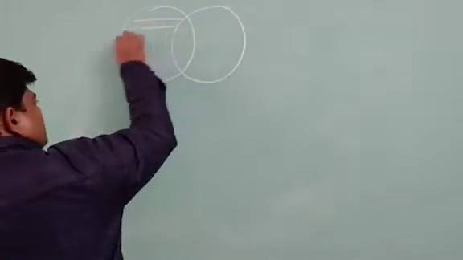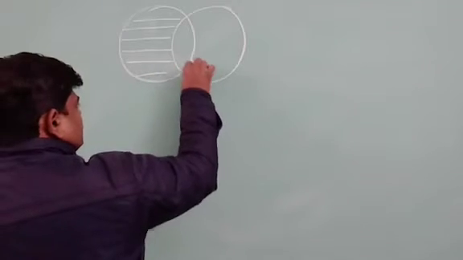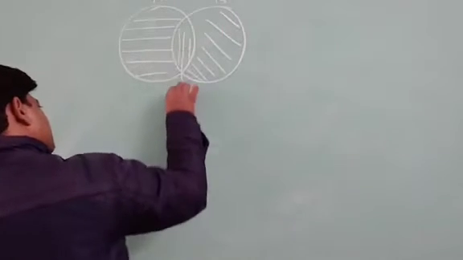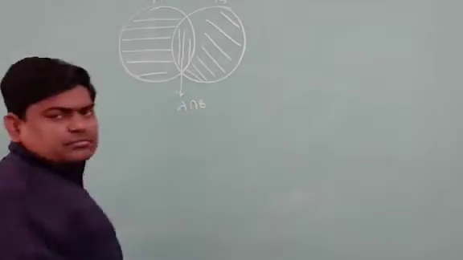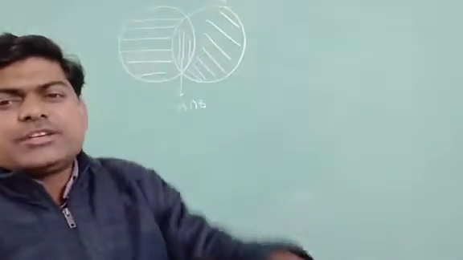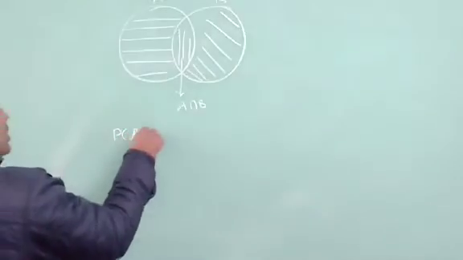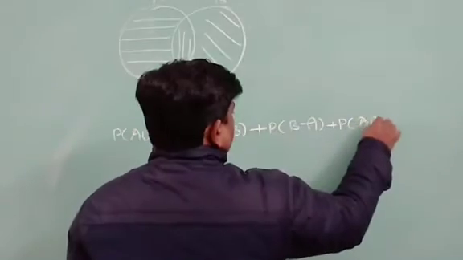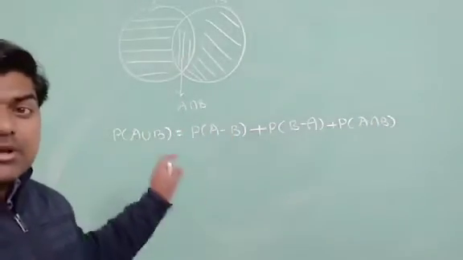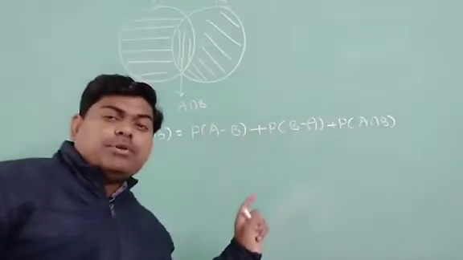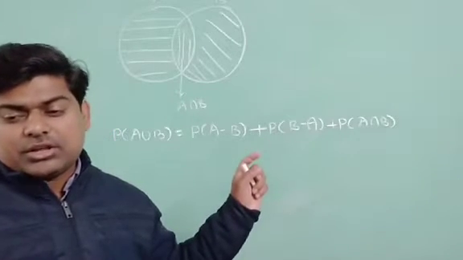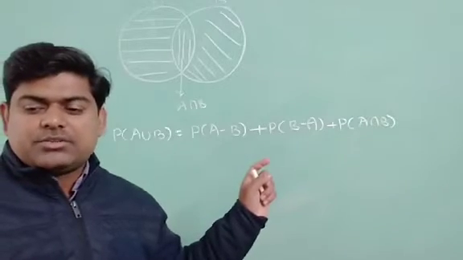As I told you, this portion is A minus B. This one is B minus A, if it is A and it is B. And the middle one is A intersection B. Now, all those things can be written as A union B. So if I am writing probability of A union B, I think I may write probability of A minus B plus probability of B minus A plus probability of A intersection B. A minus B means A but not B. B minus A means B but not A. A intersection B means A and B both. I don't think there is any confusion.